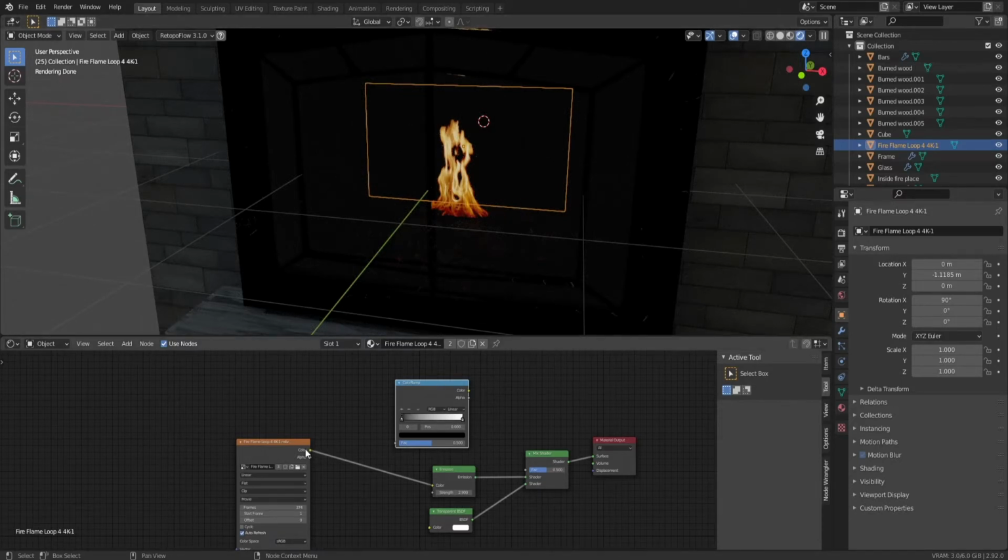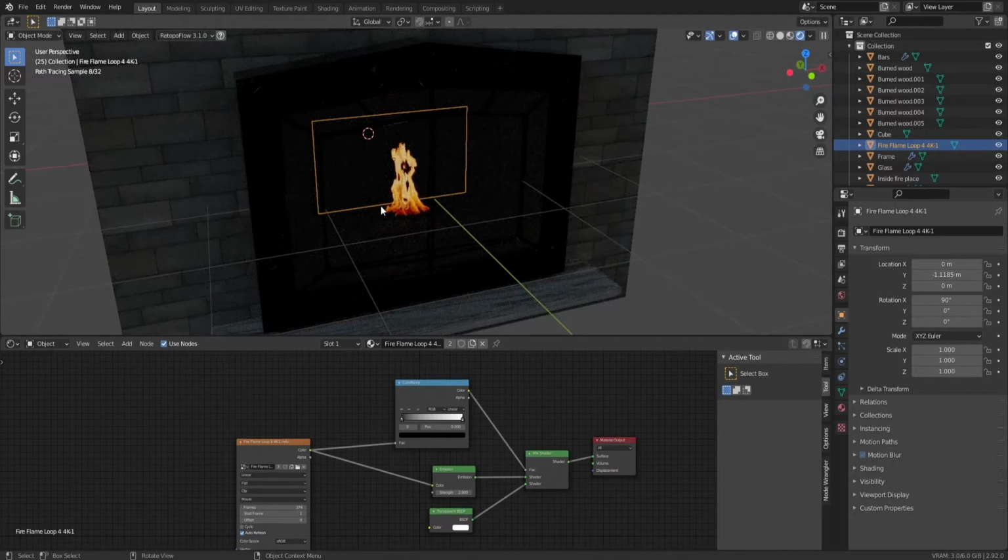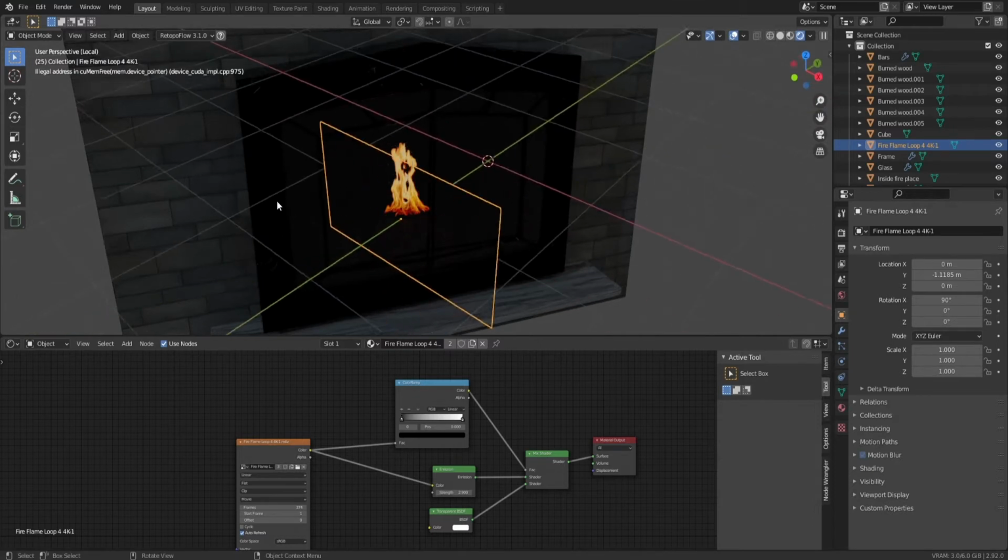So what we're going to do is put the color output of the color ramp into the vector of the mix shader. And this is probably a bit too hard to see, so I'm going to tap slash. What this basically does,